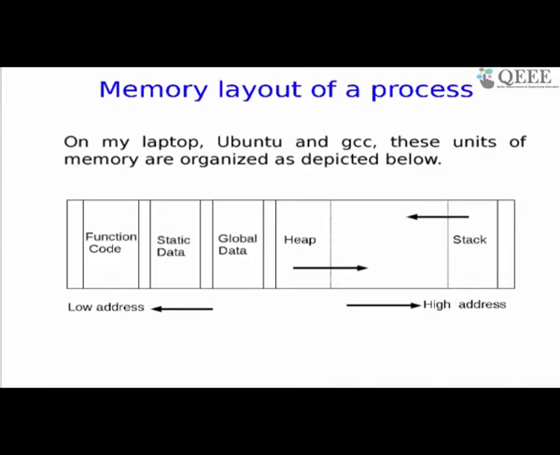So static variables of functions are all accumulated together by the compiler and given memory in some part, towards the lower addresses. You should check it out, actually run a program and see. There may be small differences, but by and large the organization is very similar. After static data, there could be gaps over here. Then there is global data. So global data is data which is outside all functions. The global data is also given contiguous space, even though the global data may be declared at various program points: before the function, between 2 functions, before main, after main. So global data is again pooled together and put in one part of memory.